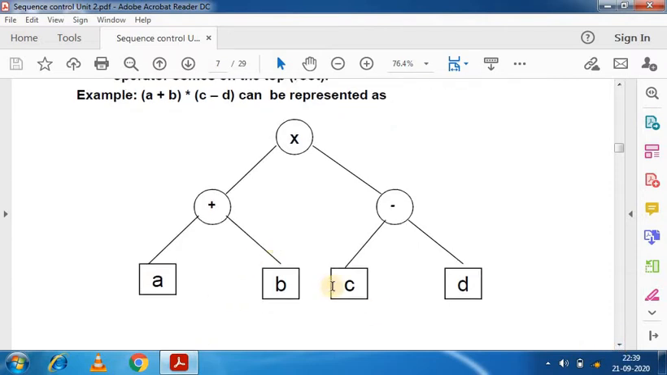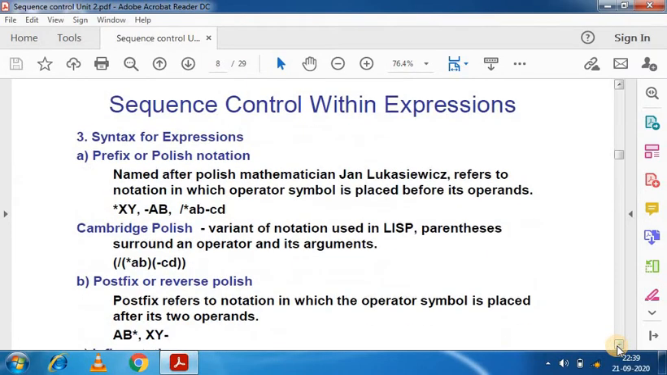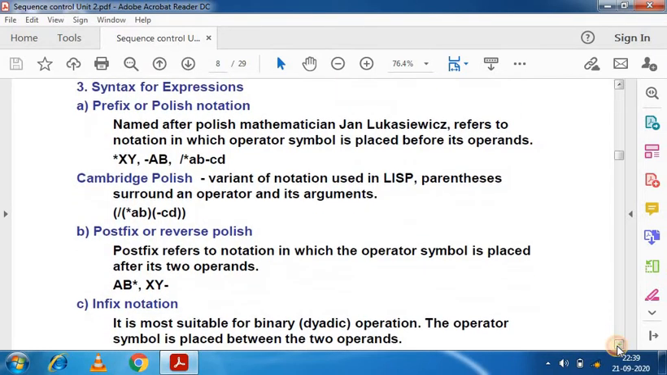So that is the in-order traversal of the expression tree, which produces the infix version of the given postfix expression. Now, after the expression tree, we will talk about prefix, postfix, and infix notations.